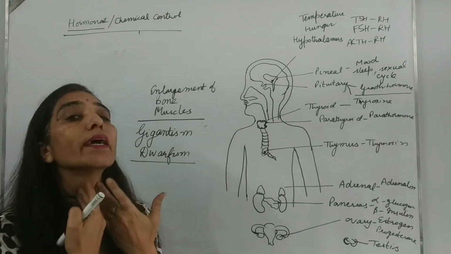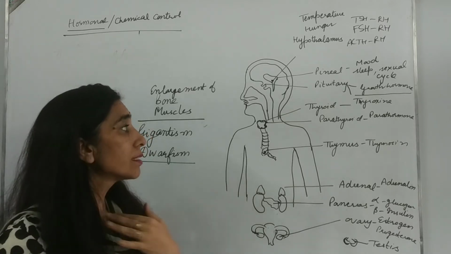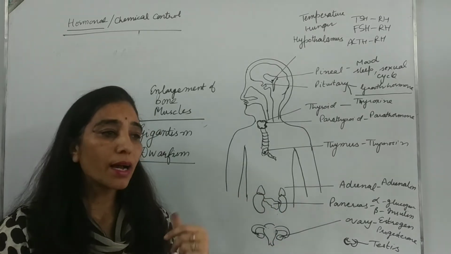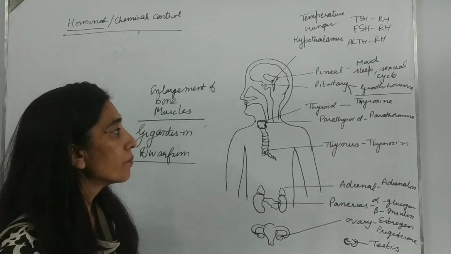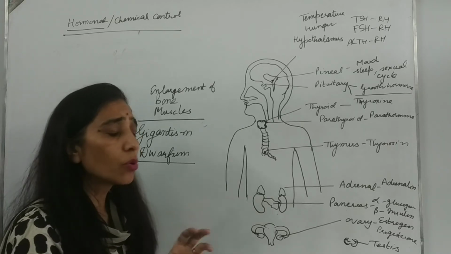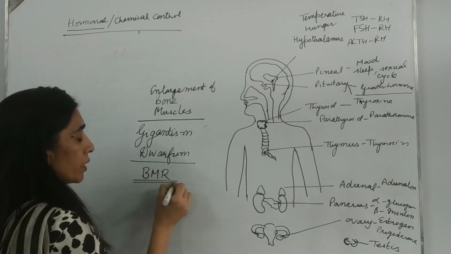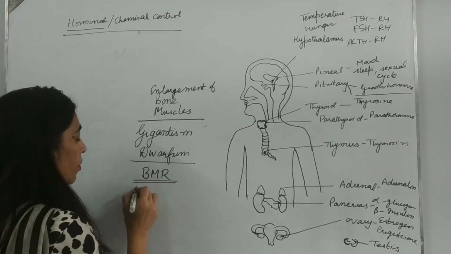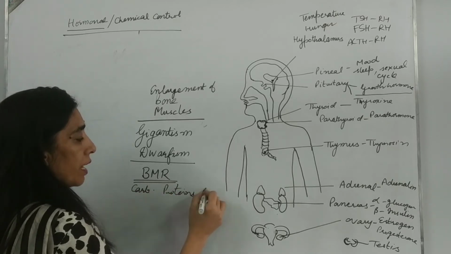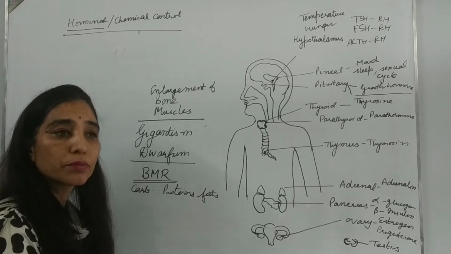Now we come to the neck region. In the neck part we have thyroid. This thyroid secretes thyroxine hormone. Thyroxine hormone has iodine as one of its components. Now, what is the basic function of thyroxine? It controls basal metabolic rate of the body. It controls metabolism of carbohydrates, proteins, fats, so as to provide the best balance for growth.